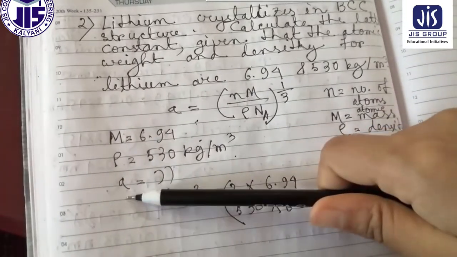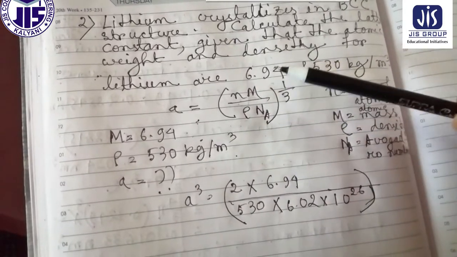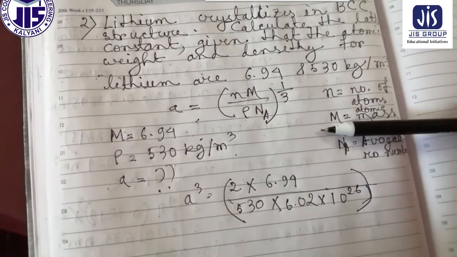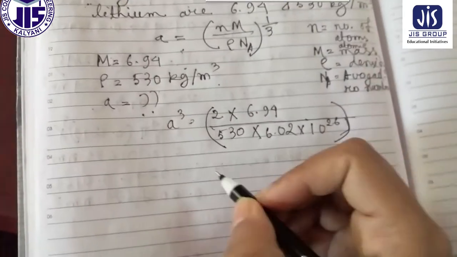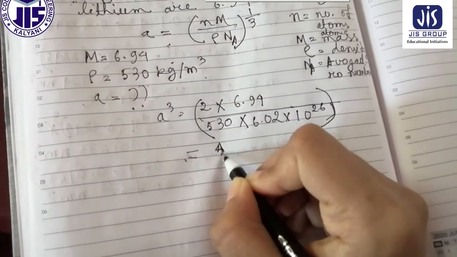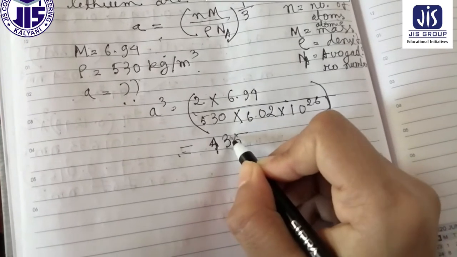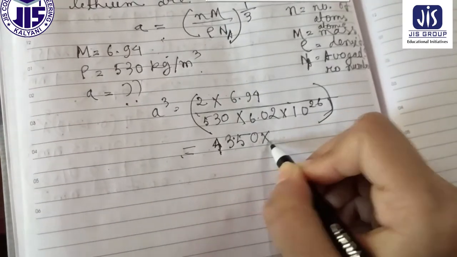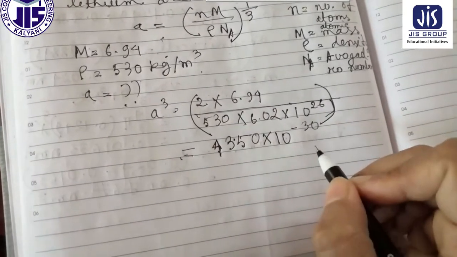The lattice constant equal to what? So now A cube equal to small n capital M by rho Na. If you put the values in calculator, the answer will be 43.50 into 10 to the power minus 30.